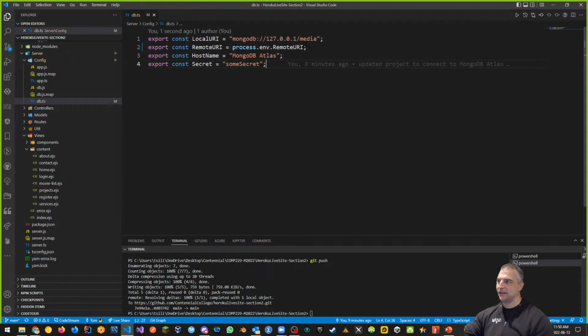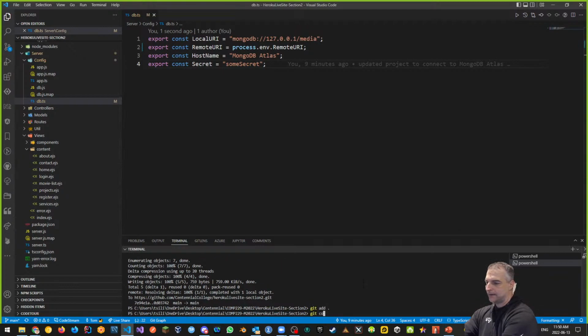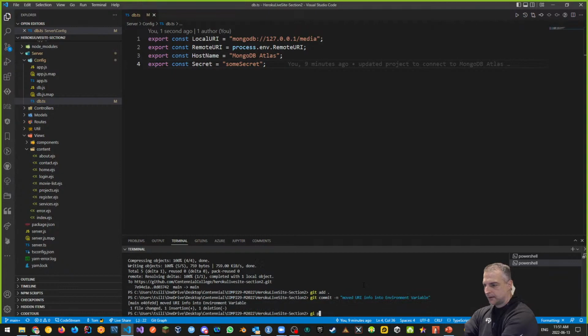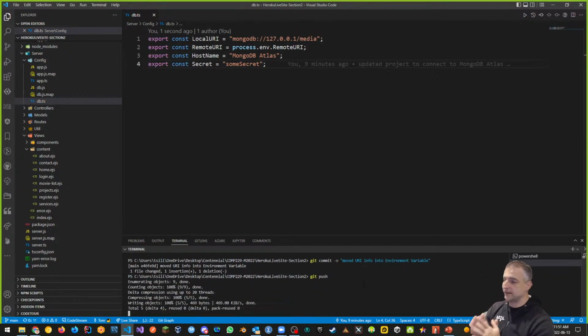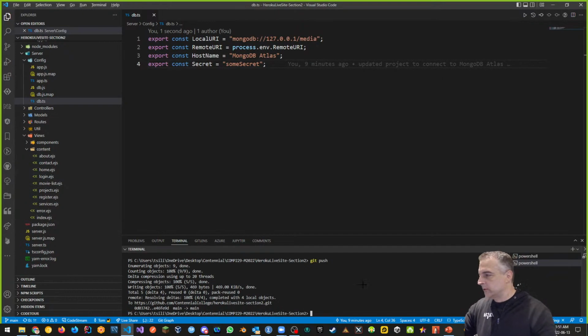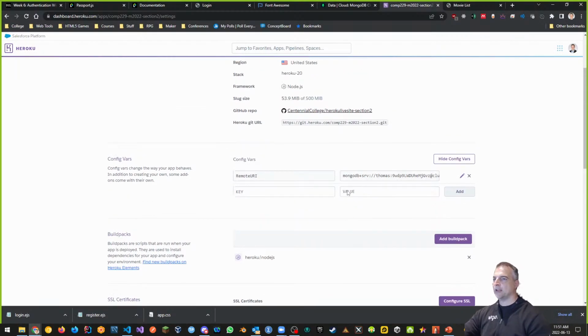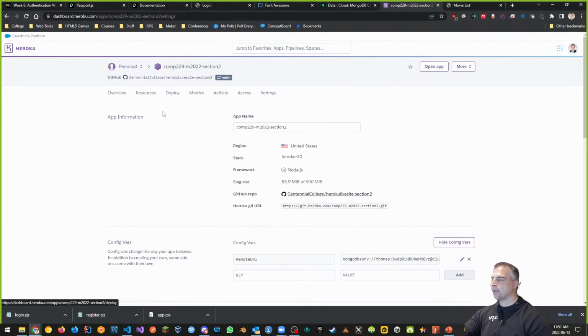I've saved the URI in my remote, and this is only, by the way, on the Heroku live site, so it's not on my local stuff. Let's push this up. So git add dot, git commit -m, and I'll say moved URI info into environment variable, git push. That's what this does. So it allows me to use Heroku's environment variables instead of my kind of clear text, which is what you want, Elias.